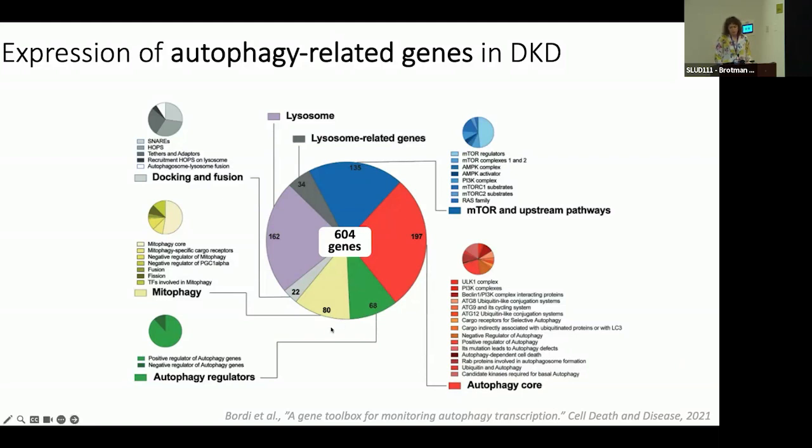This paper also happens to nicely sort all of the genes involved in autophagy by their specific role. So we have our autophagy regulators, genes involved in mitophagy, docking and fusion, which refers to the fusion between the autophagosome and the lysosome, et cetera.